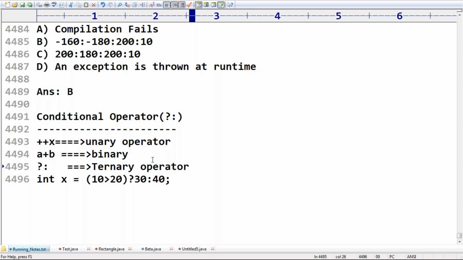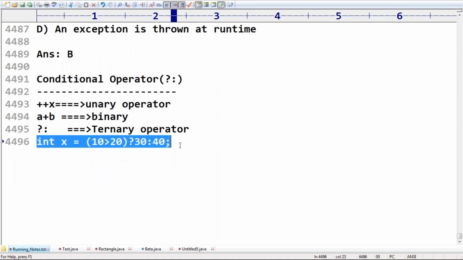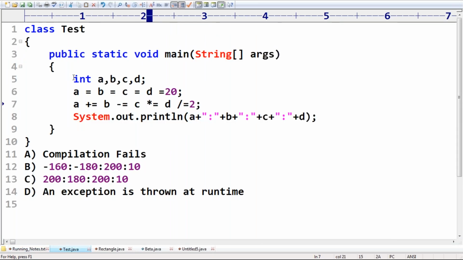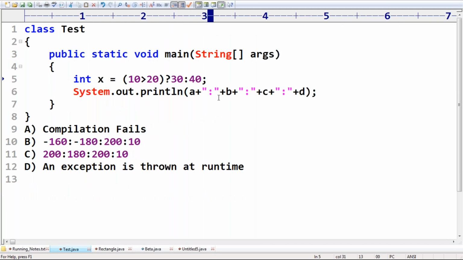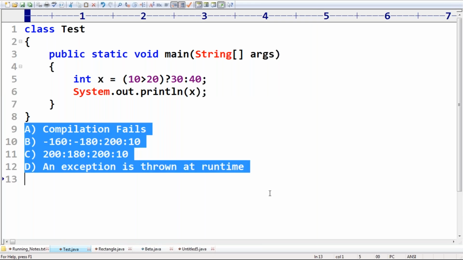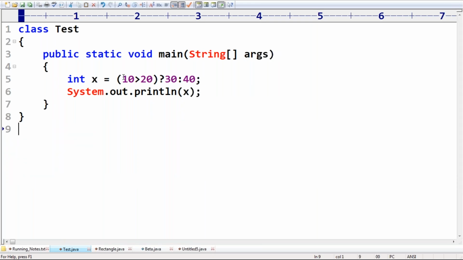Now my important point is, what is the syntax, how can you use this, sir? Just observe carefully. If I use this, what output are we going to get? Everything is hard coded here. If I print the x value, what output are we going to get? Is the condition true or false? It is false.